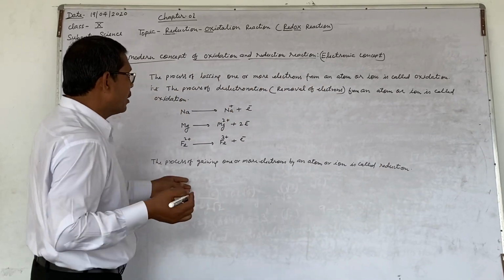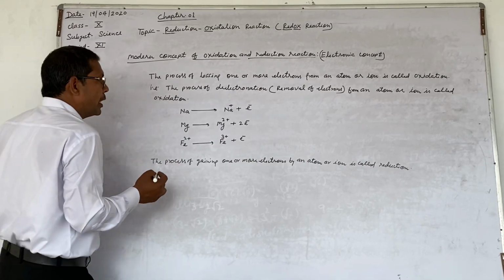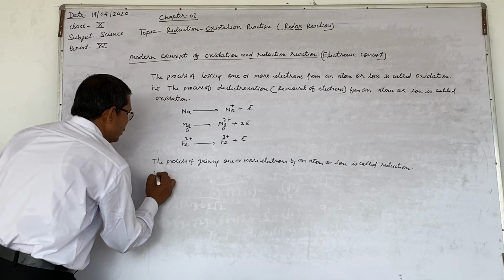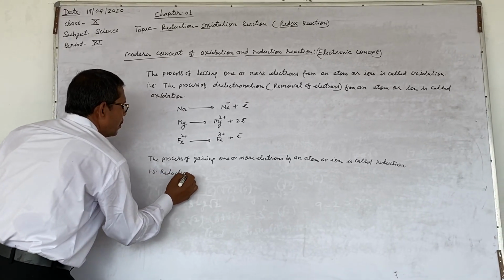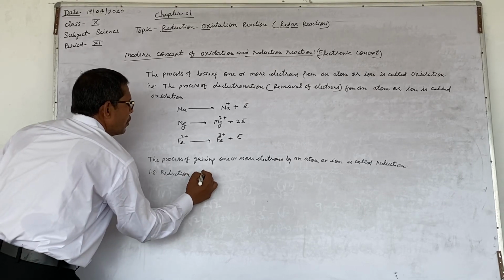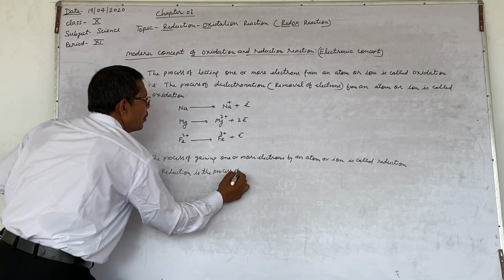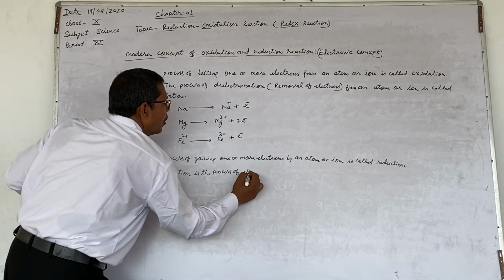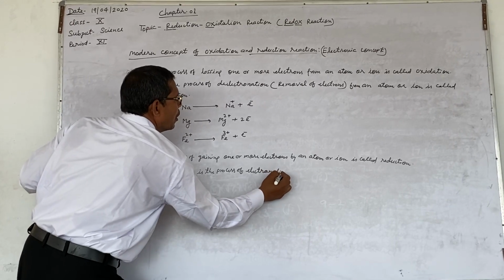That is the process of electronation. Reduction is the process of electronation.